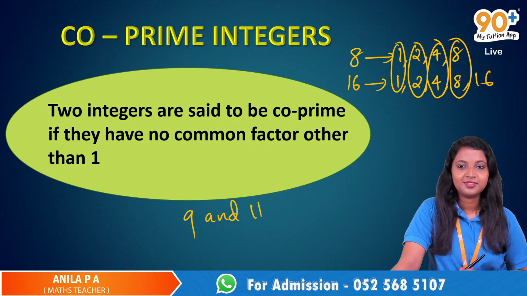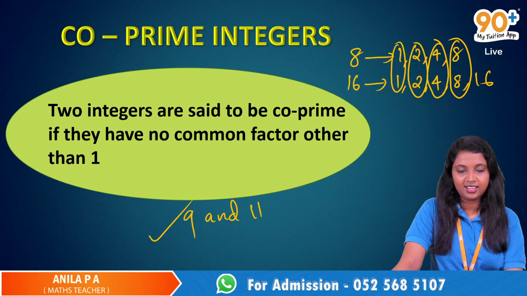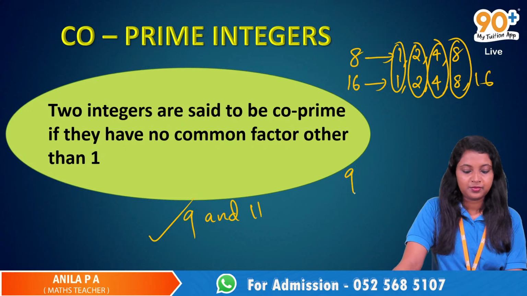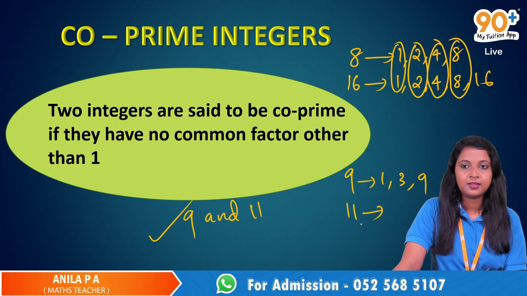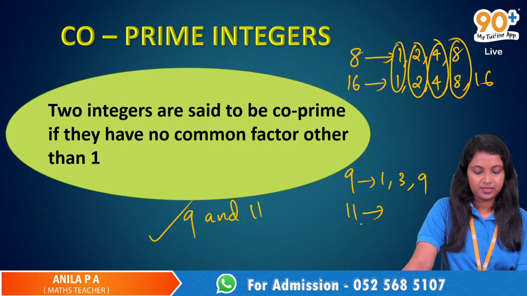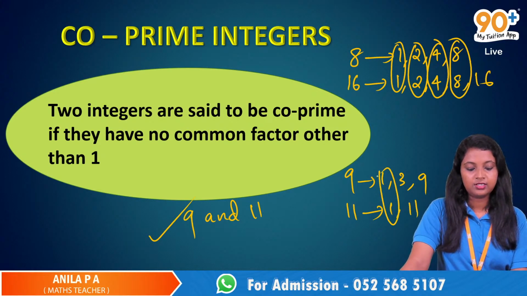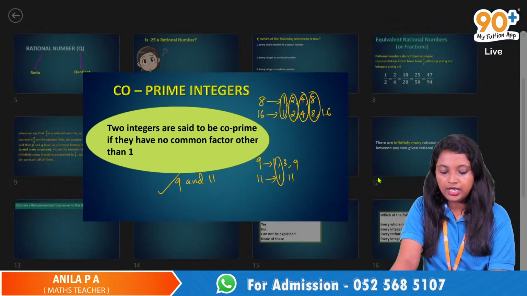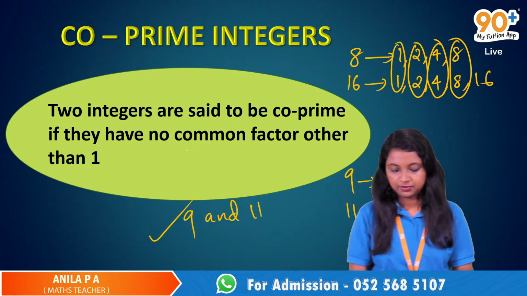Yes, it is co-prime. 1 is the only common factor, right? 9 will be 1, 3, 9. 11 is 1, 11. So 1 is the only common factor. Okay.